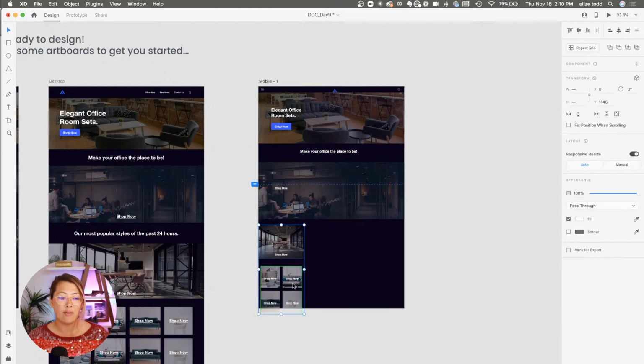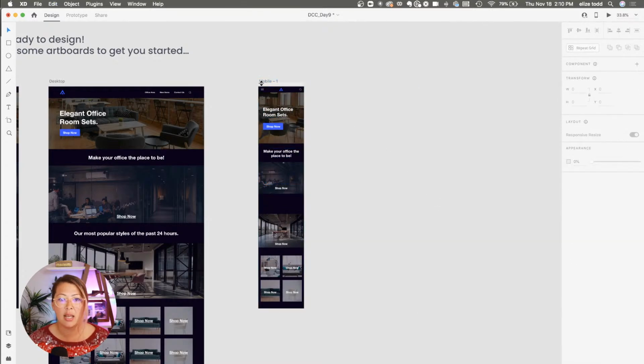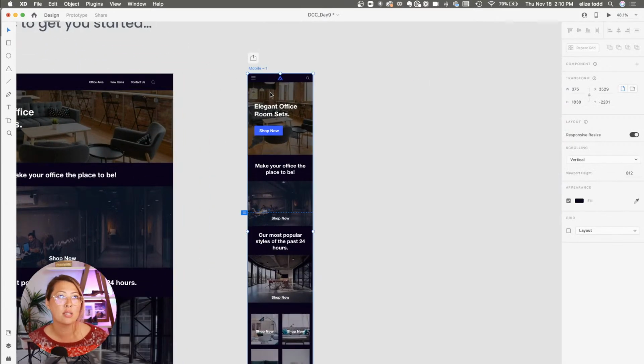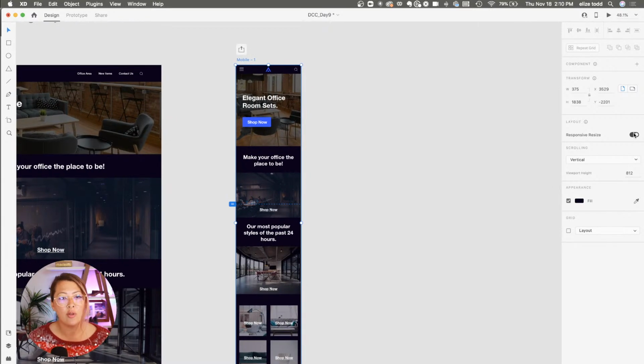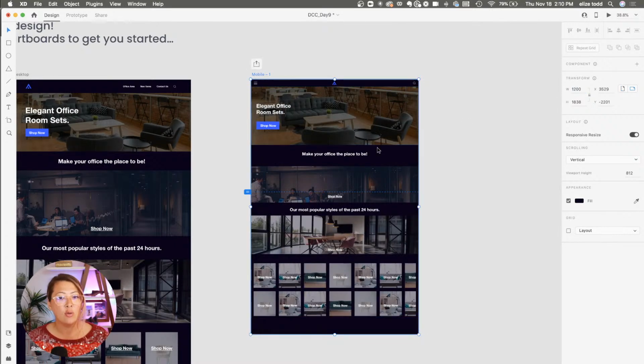But we have responsive resize. Let's see the power of it. I'm going to move kind of quickly for this. Here I've already made a design, and I'm going to show you step by step how I prep a mobile design so that it's so easy to move into responsive resize. To show you how it works, over on the right hand side, I've enabled responsive resize. Now I'm going to type in the width 1200 in my property inspector. You can see things have automatically adjusted and it looks pretty darn good, I would say, right?